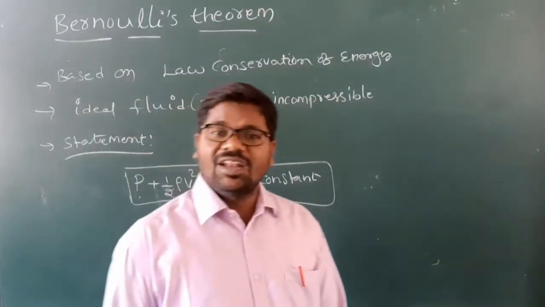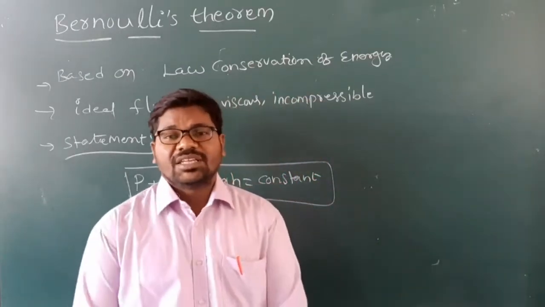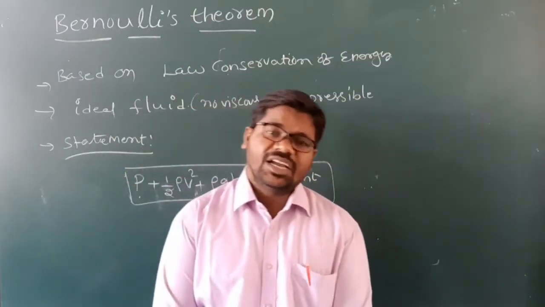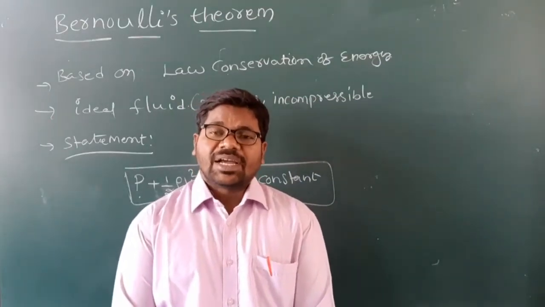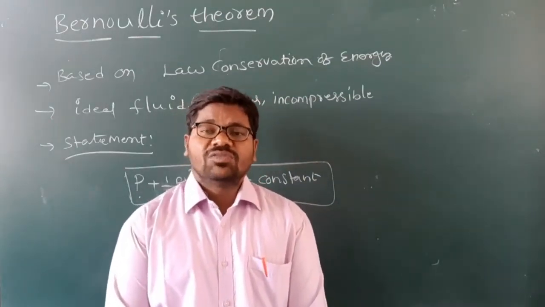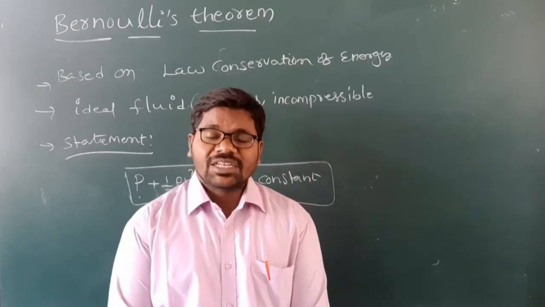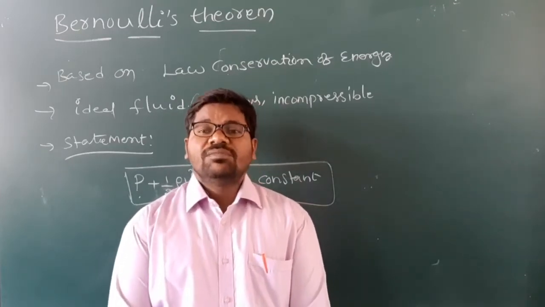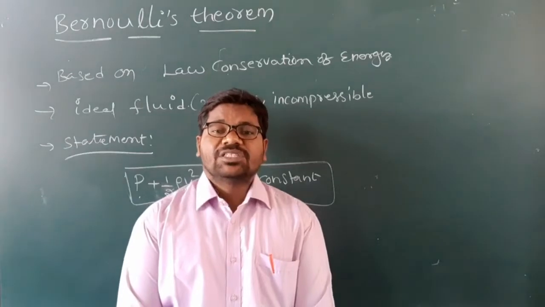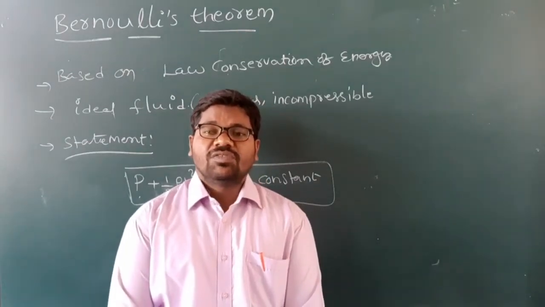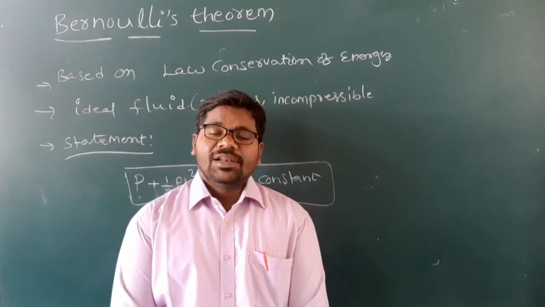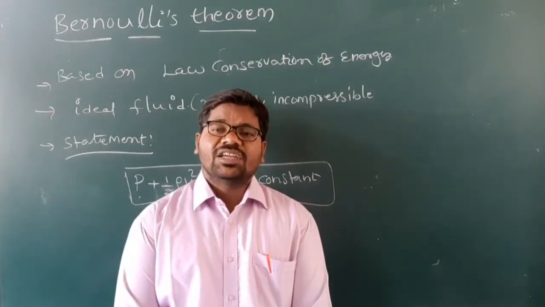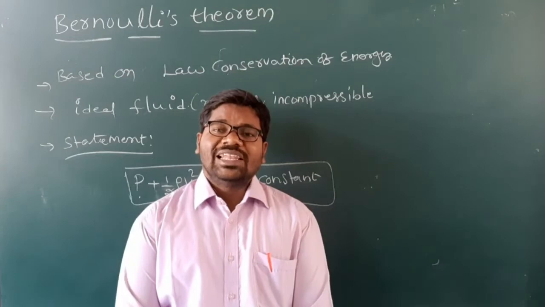Once again, Bernoulli's theorem states that the sum of the pressure energy, kinetic energy per unit volume and potential energy per unit volume of an incompressible non-viscous fluid in a streamline irrotational flow remains constant at every cross section throughout the liquid flow.